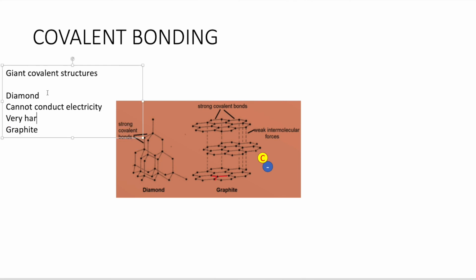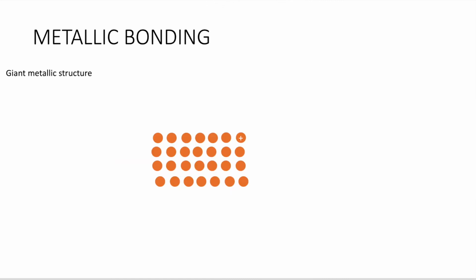So fortunately, you will not be required to draw any of these giant structures. The last giant structure I want to talk about today in this video will be on the metallic bonding. And metallic bonding is something that is to be covered in the metals chapter, but I think for a complete understanding, it is better to be covered here just for the bonding part of metals.